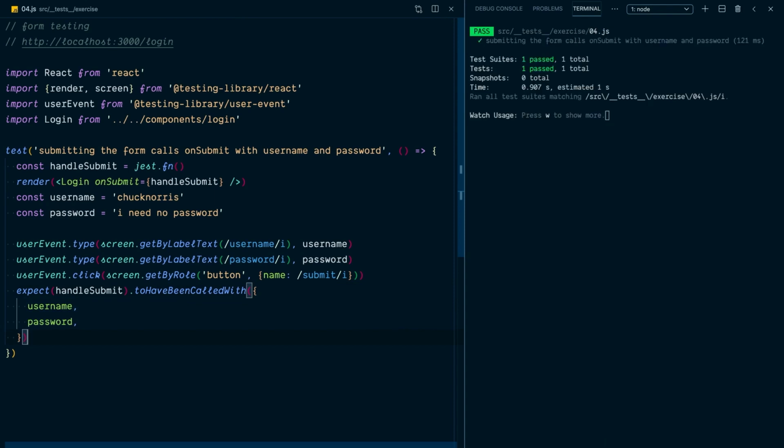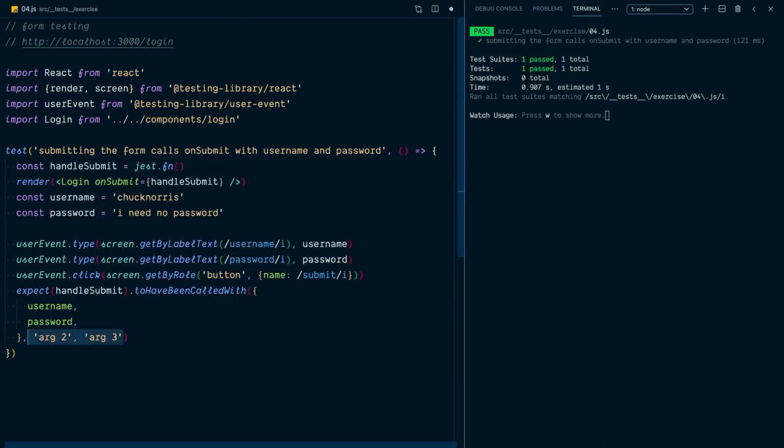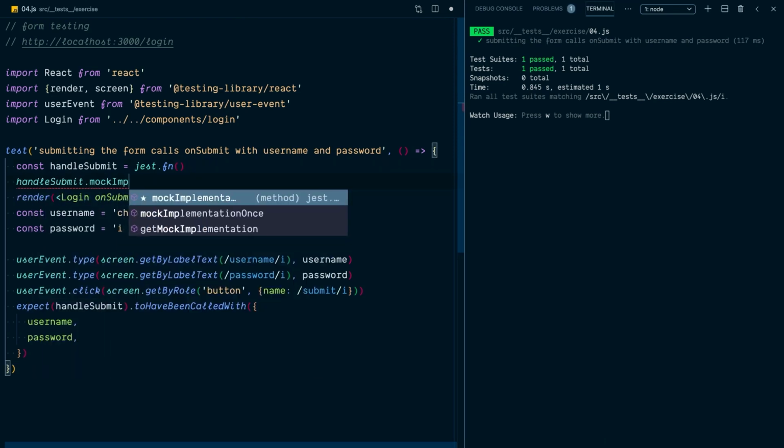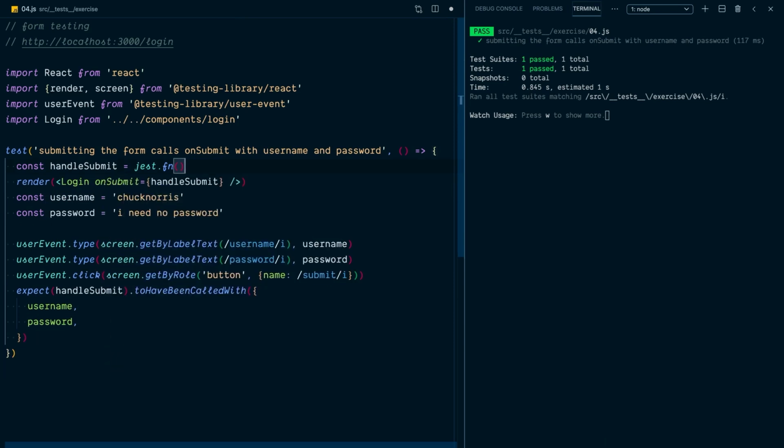And if it was called with multiple arguments, then we could add arg2 and arg3 and so on and so forth. But ours is only called with one argument, so we can just pass that object there and everything works just as well. This is typically how I test things like this that accept a function. I'm going to pass it a mock function that gives me a lot of capabilities, like some special assertions, as well as the ability to mock the implementation, where I could say, hey, this is the thing that I want to have happen when this is called, or I can even say handle submit mockImplementation, or mockImplementationOnce, or mockResolvedValue, mockReturnValue, all kinds of things that you have with Jest mock functions. So I typically use Jest mock functions.